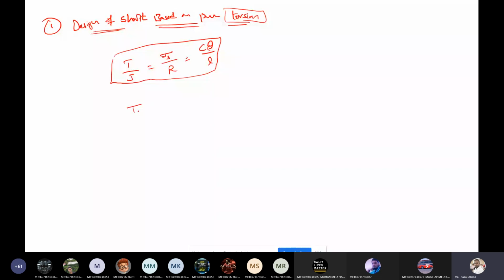Now from this equation, T by J equals shear stress by R. This derivation may be asked for 5 marks or 4 marks, so that is the reason I am explaining. Where T is nothing but twisting moment or torque in Newton meter or Newton mm, and J is the polar moment of inertia.